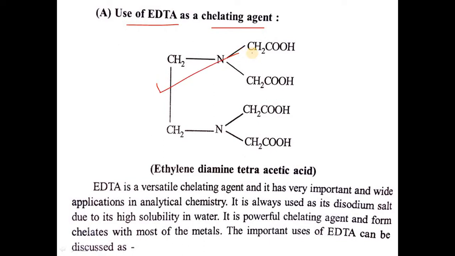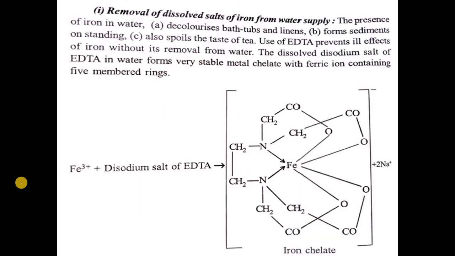EDTA means ethylene diamine tetraacetic acid. EDTA is a versatile chelating agent and has very important and wide applications in analytical chemistry. It is always used as a disodium salt due to its high solubility in water. It is a powerful chelating agent and forms chelates with most of the metals. The important uses of EDTA are given below.